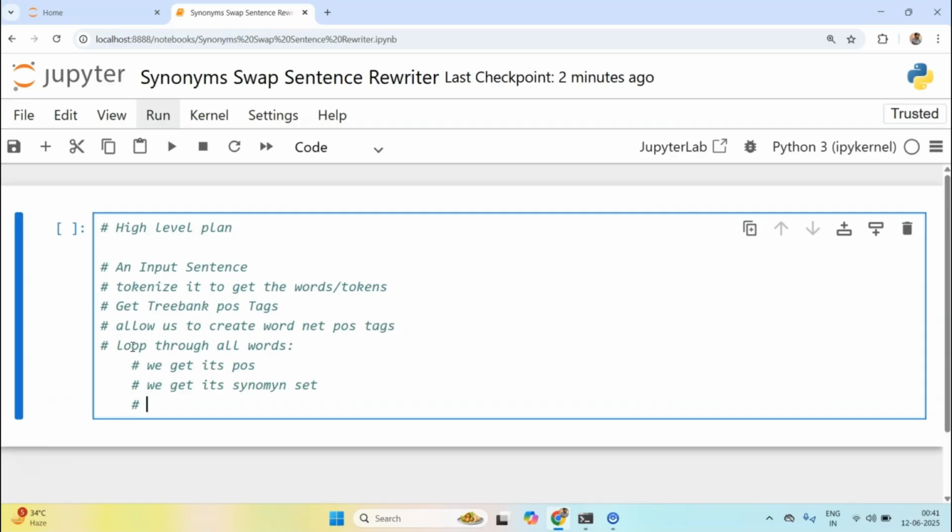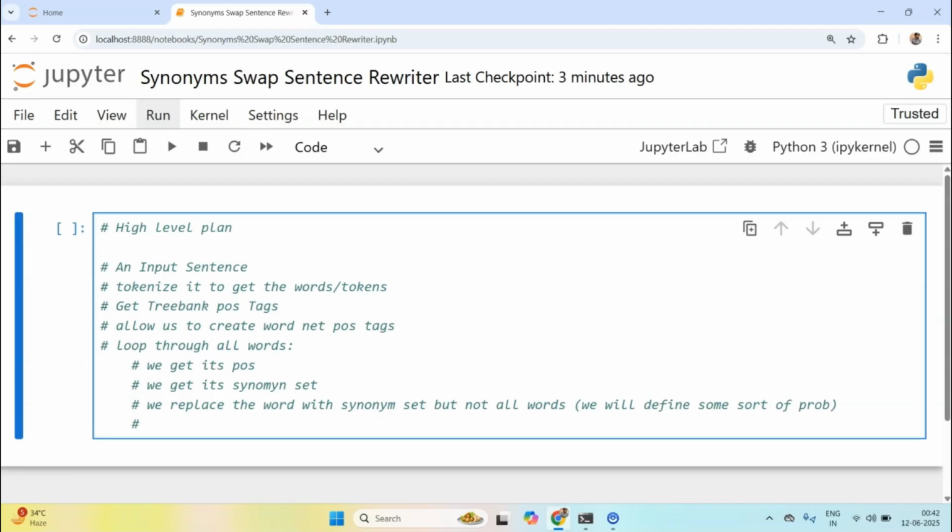Yes. And once we have a synonym set, because WordNet returns many synonyms, not just one, we replace the word with a synonym, but not all words. So we will define some sort of probability.